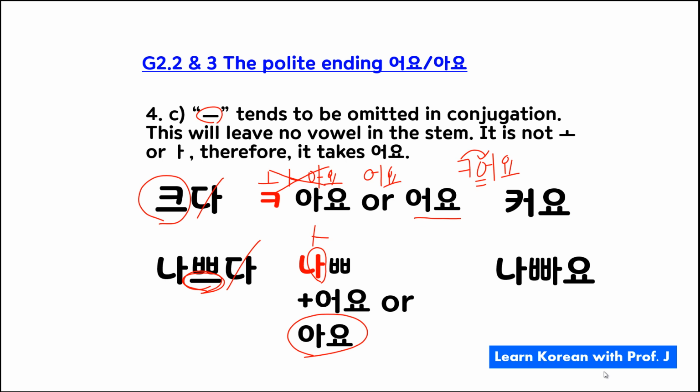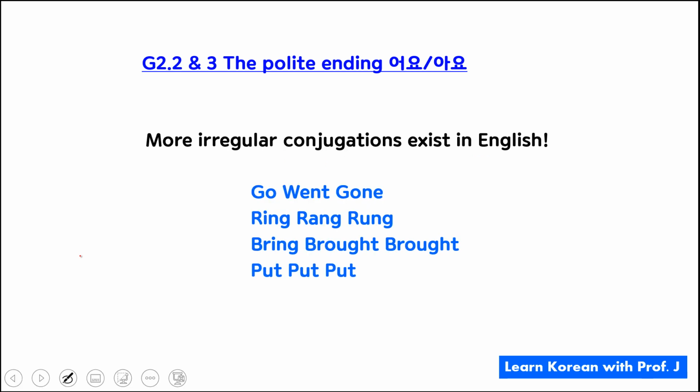Well, if you think about irregular conjugations, I think English is more difficult. What's the past tense of go? It's went, right? It's not goed, right? That's wrong.